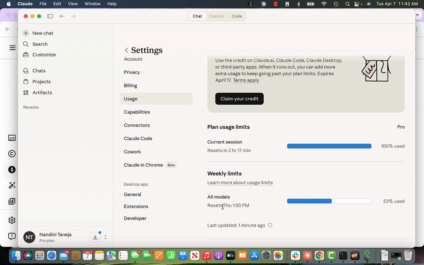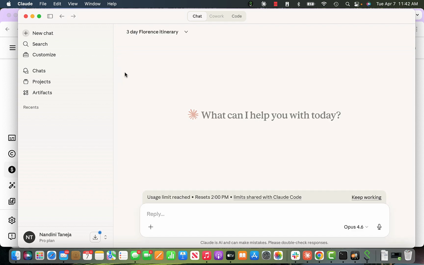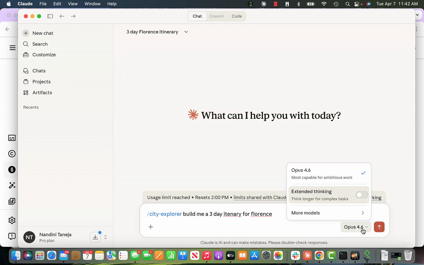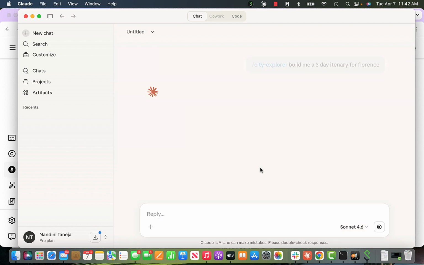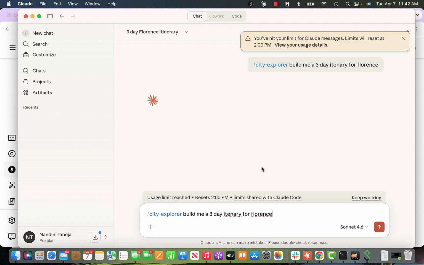For all models, I have used 53% of it. But there is one more thing I have seen: instead of using Opus, if I use Sonnet 4.6, then it's better. After my limit resets at 2 p.m., when I go back, if I use Sonnet instead of Opus, it offers better, faster throughput. That's what I think, so that's what I'm going to do. But that's where I wanted to show where the limit is.